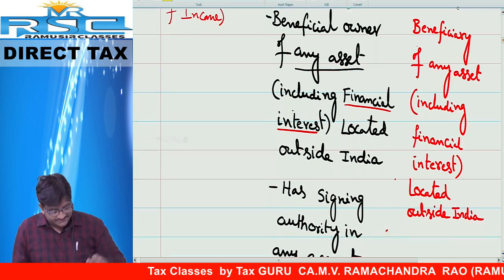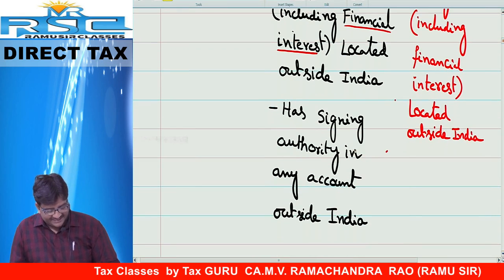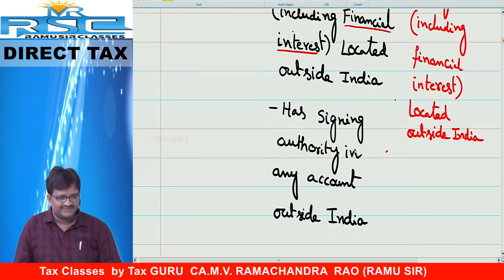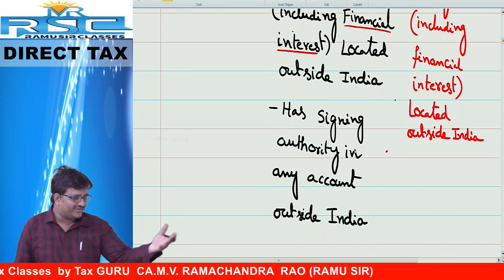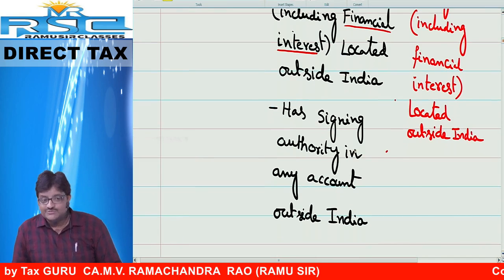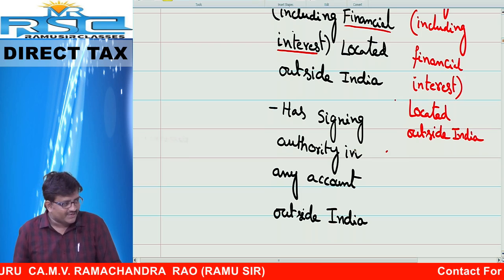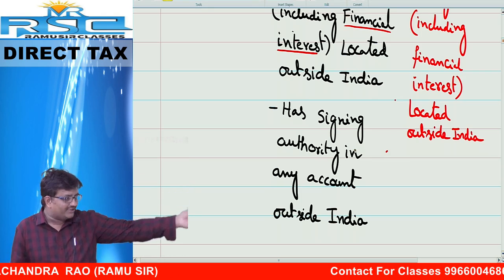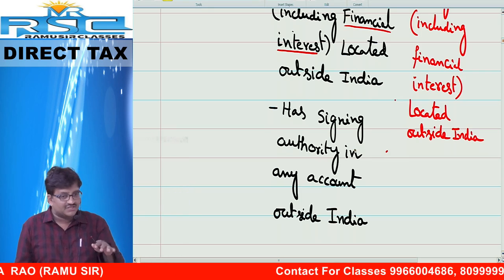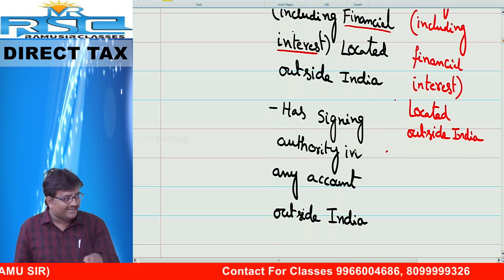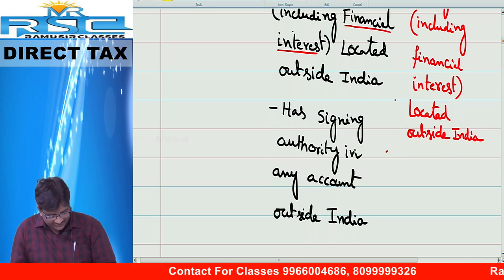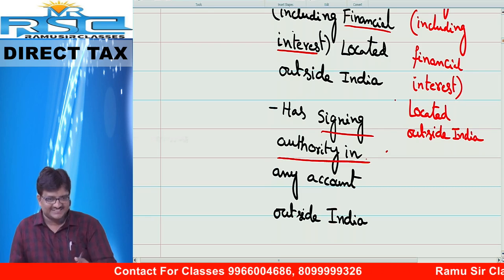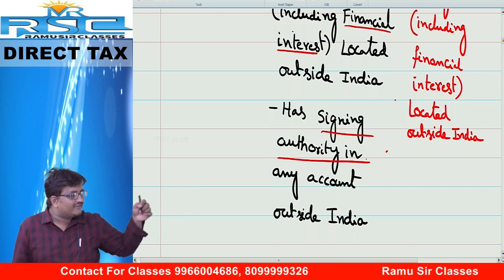Next one. He has signing authority of any account located outside India. The famous thing, I hope everybody in the class knows: Swiss bank account. Have you heard? Suppose you have a Swiss bank account outside India, you have to file the return of income. Suppose the account is not in your name, but you are the signing authority. Yes, you are supposed to file the return of income.